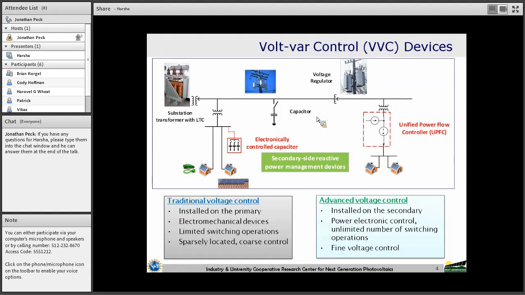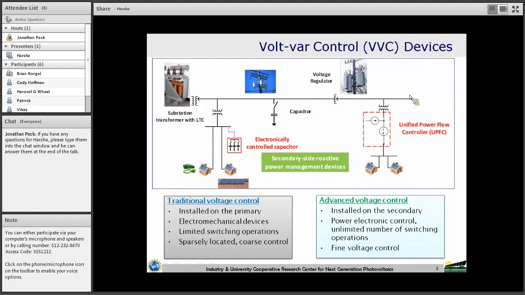We can call them DERs, distributed energy resources. Because DERs involve power variations or fluctuations, when many DERs are present, the traditional voltage regulation controls tend to make more switching operations due to those variations, which reduces their life.